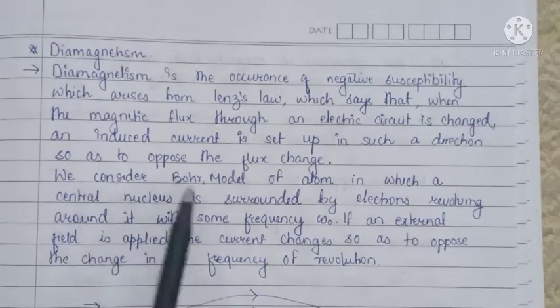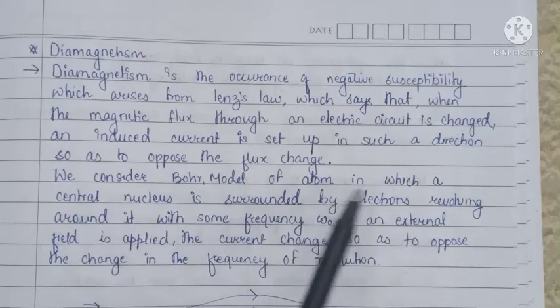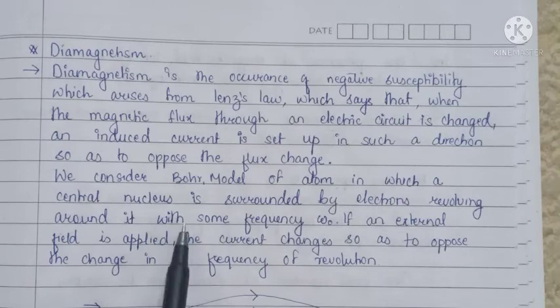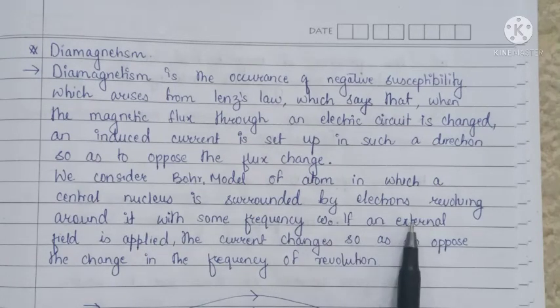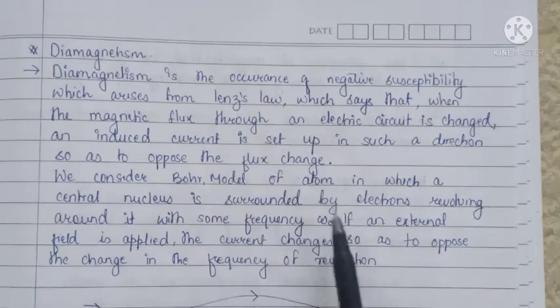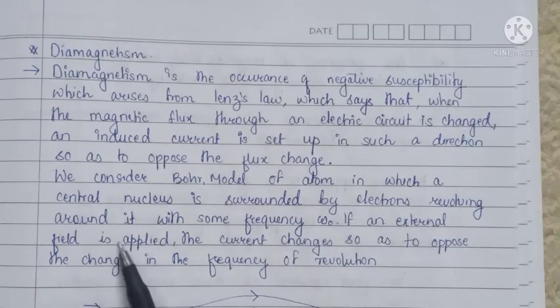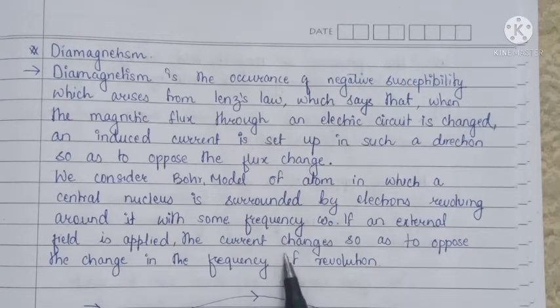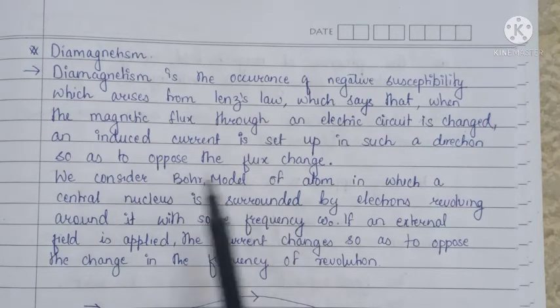Now we consider Bohr's model of atom in which a central nucleus is surrounded by electrons revolving around it with some frequency omega naught. So Lenz's law says that if an external field is applied, the current changes so as to oppose the change, which changes the frequency of revolution. So this is the definition of diamagnetism.